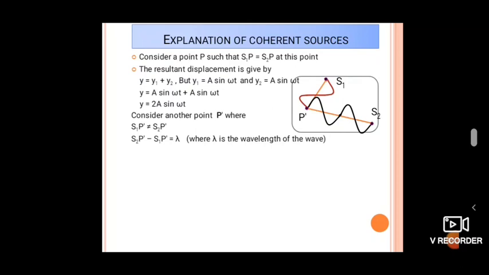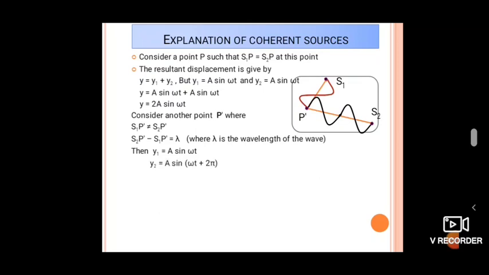In the diagram, S1P dash is one full wave, and S2P dash is two waves, so one wave gets cancelled and the extra one is the wavelength lambda. Therefore, our difference S2P dash minus S1P dash is lambda. Next, y1 we already know is a sin omega t. Of course, here the phase difference has occurred.